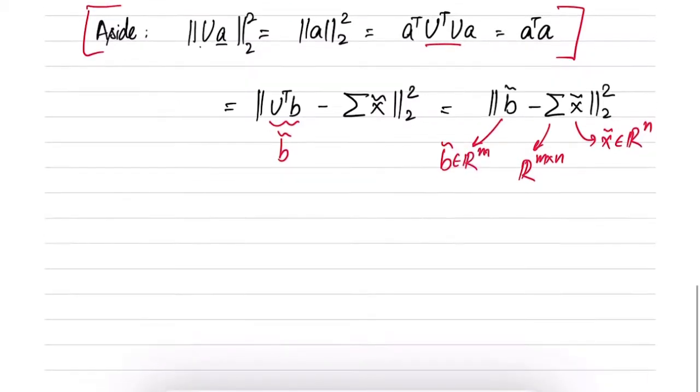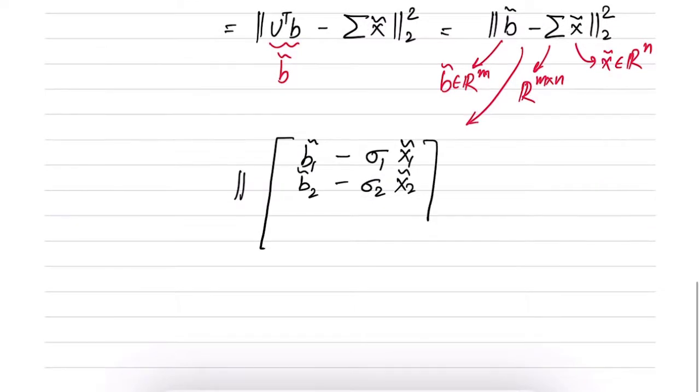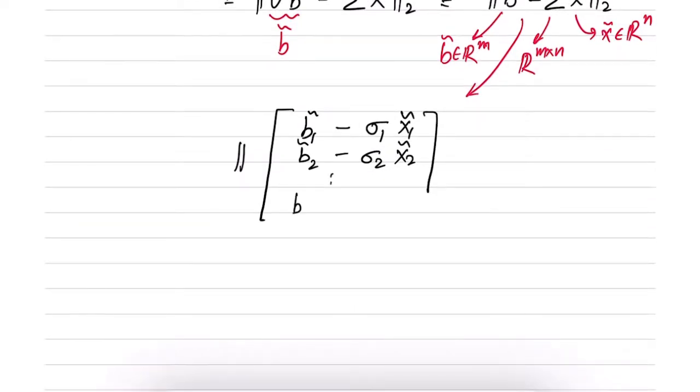So what can this be written as? If you just expand it, you can write it as the norm of the vector with entries B1 tilde minus sigma 1 x1 tilde, B2 tilde minus sigma 2 x2 tilde, and this continues till Br tilde minus sigma r xr tilde.